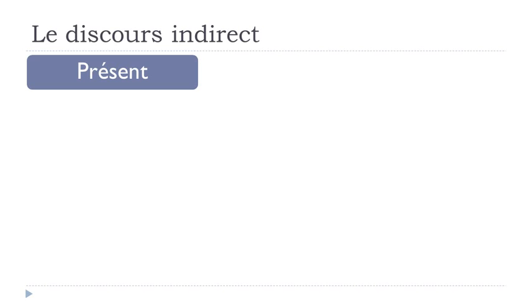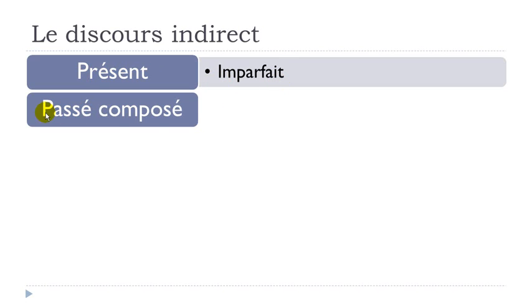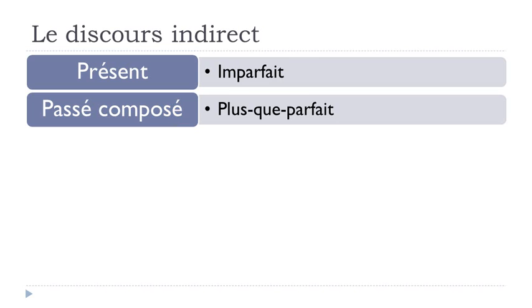So keep in mind that if you've got this structure, first verb at the passé form, and then the second verb at the present form, okay? So when you modify this structure and put this discours indirect, remember, présent, as we saw, will become imparfait, okay? Then if you've got passé composé, still in the second part of the structure, it will become plus que parfait, okay?